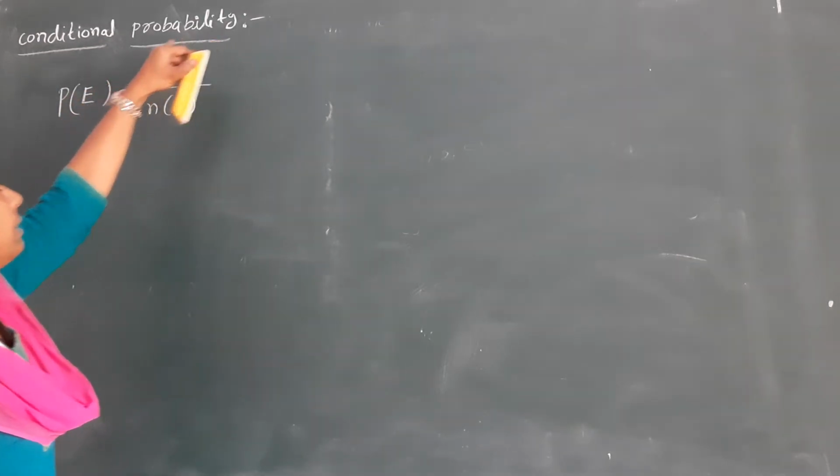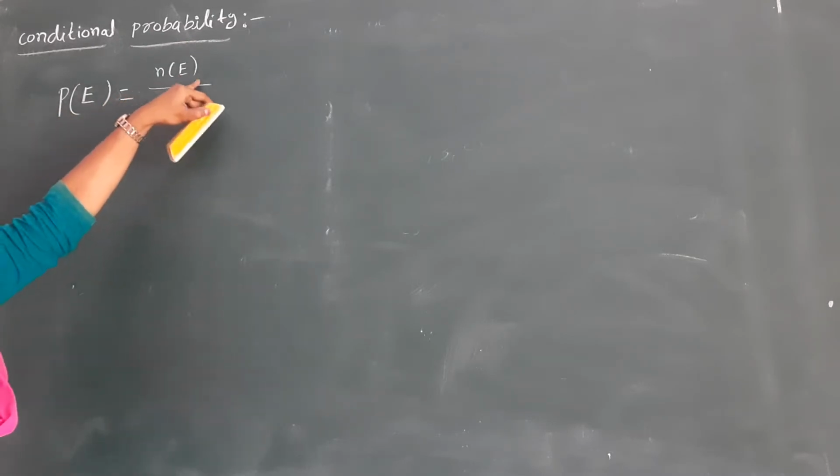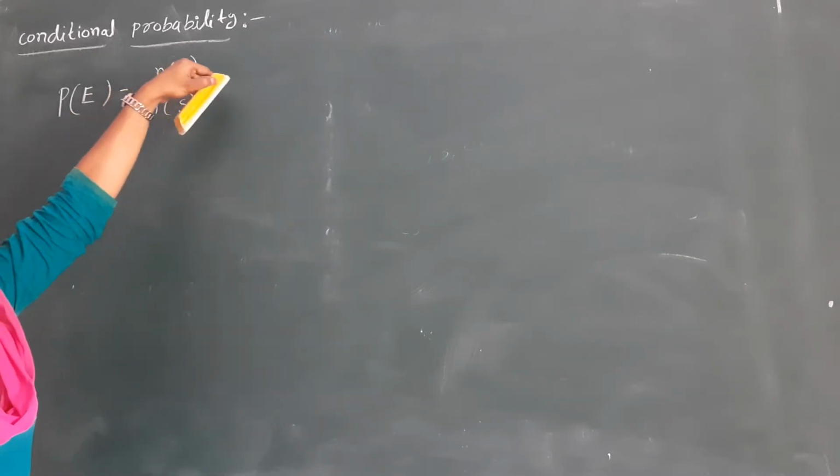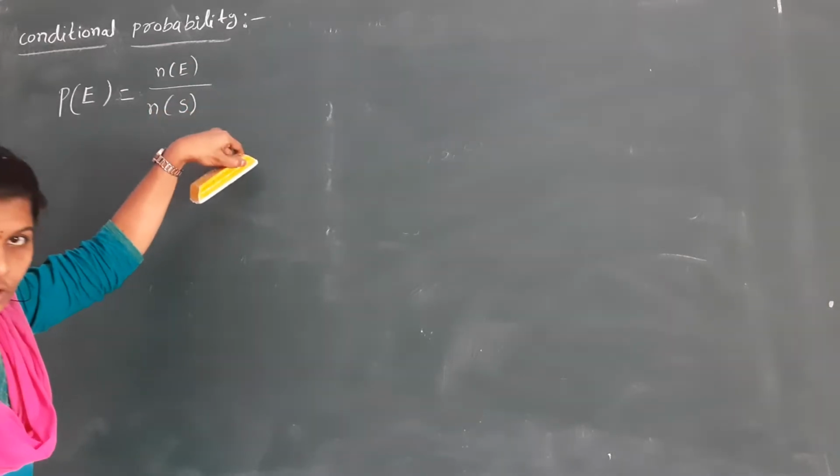So P of E is equal to N of E by N of S: the number of favorable cases by the total number of possible cases.